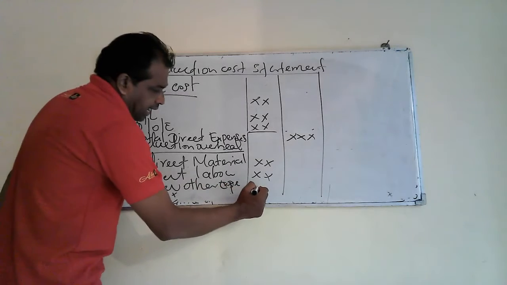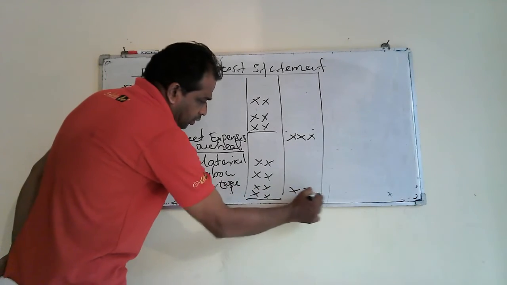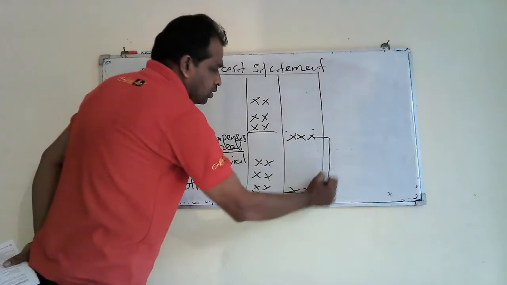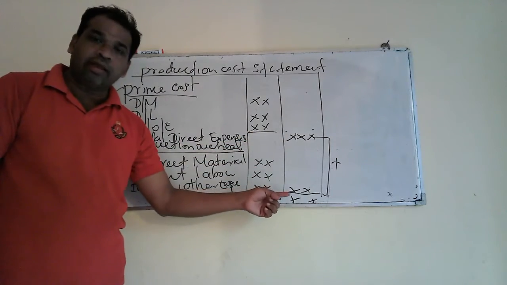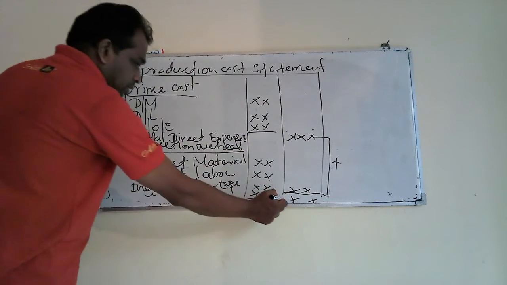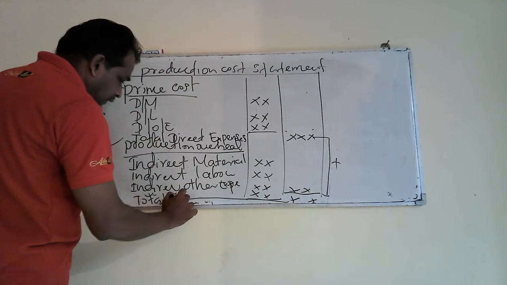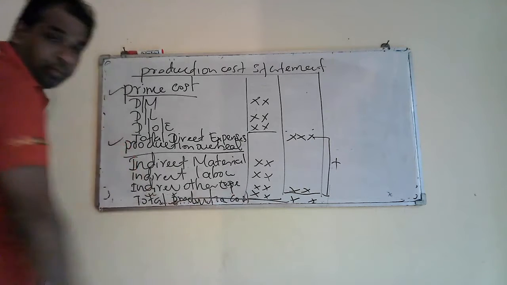Then I will take a few expenses and take the total. And finally, you have to add these two. You have to add finally these two, prime cost plus factory overheads. Then it will be the answer for total production cost. That is total production cost.